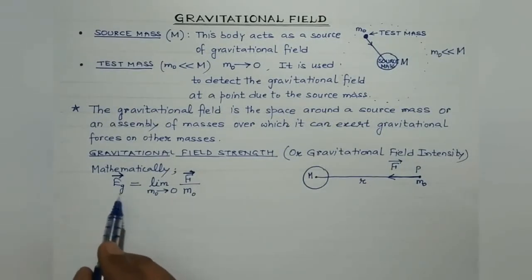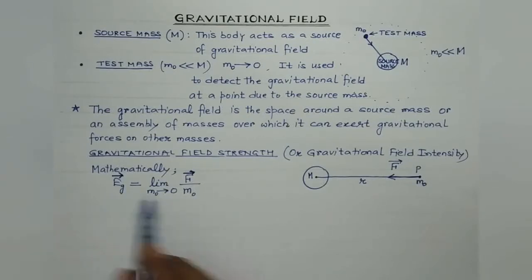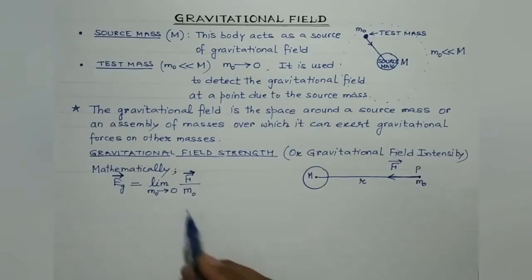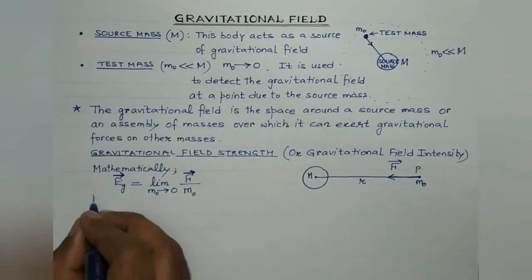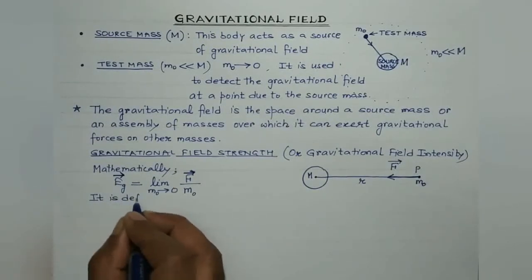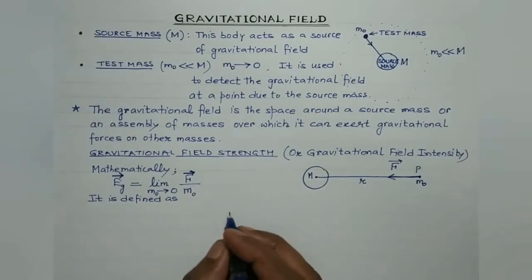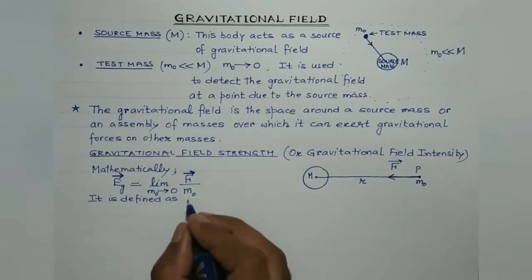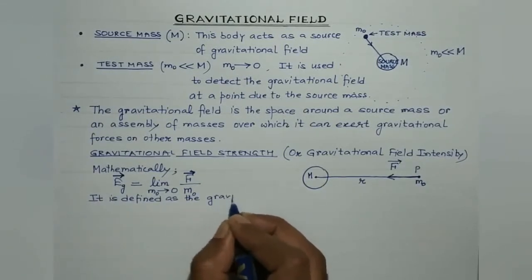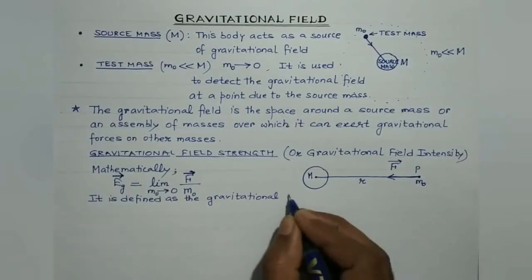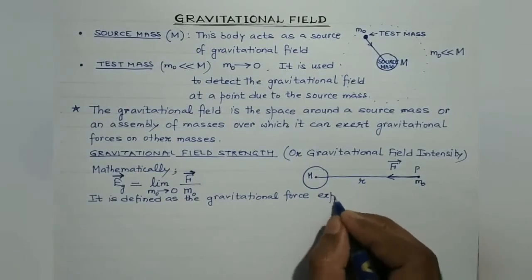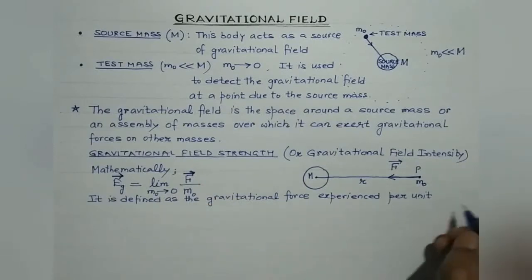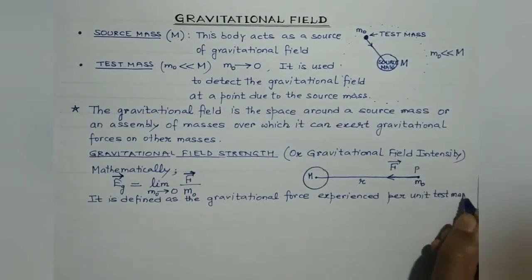Again I repeat, the gravitational field strength at a point due to the source mass is defined as the gravitational force experienced per unit test mass placed at that point.